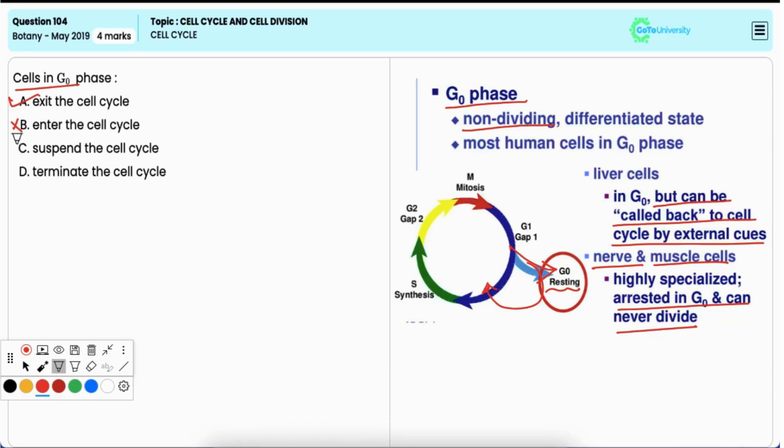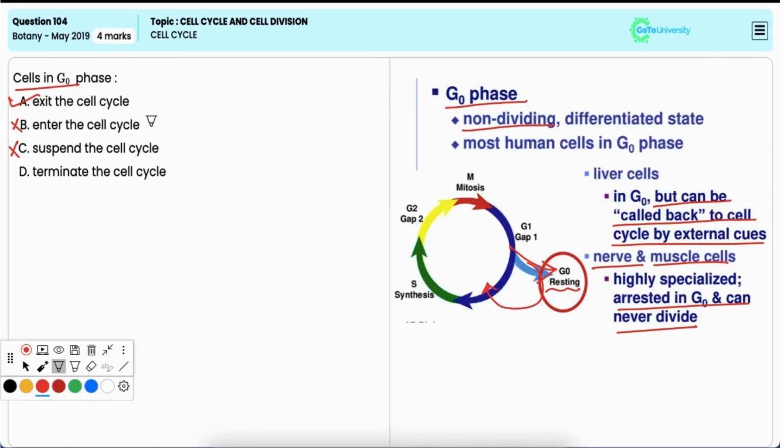Option C, suspend the cell cycle. This is also incorrect. While cells in G0 phase are not dividing, they have exited rather than suspended the cell cycle. A suspension would imply a temporary halt, like a cell in the G1 checkpoint, whereas G0 is a distinct exit from the cell cycle.